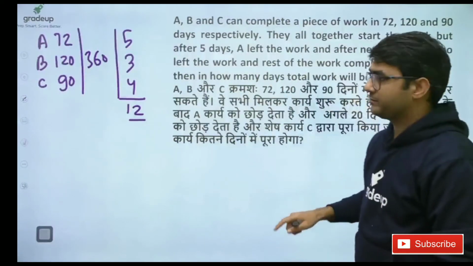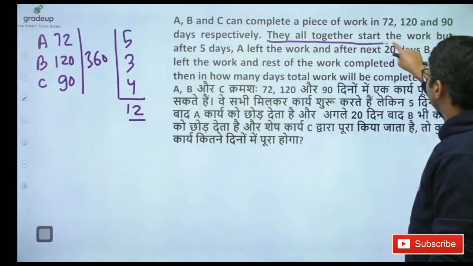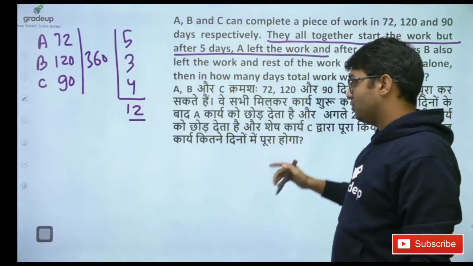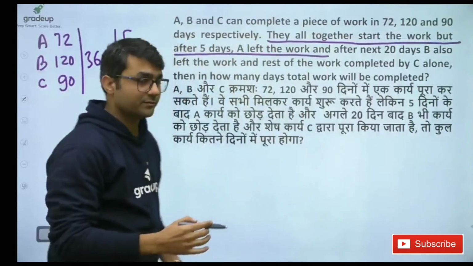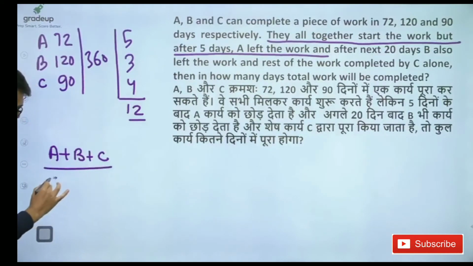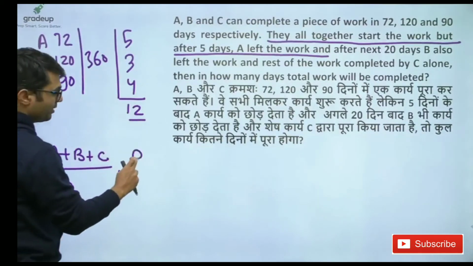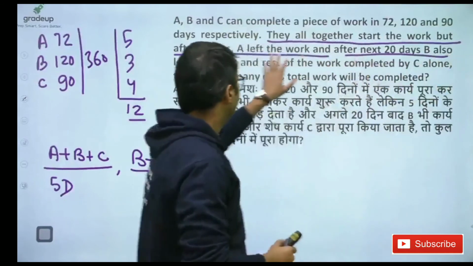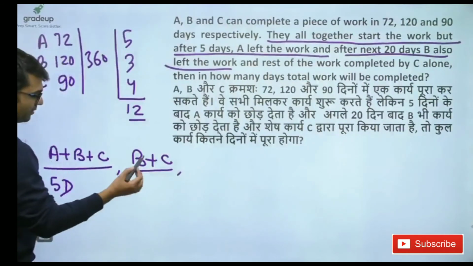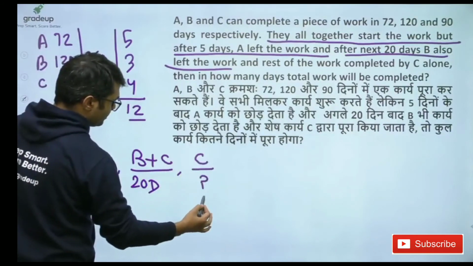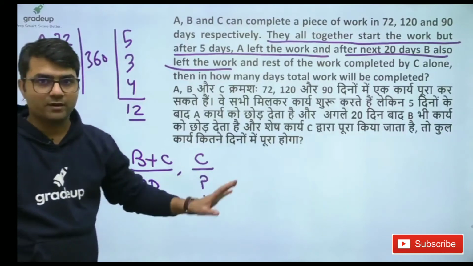Now guys, listen carefully. They all together start the work, but after 5 days A left the work. So remaining are B and C, and after the next 20 days B also left the work, so the remaining person is C. C can do the remaining work.